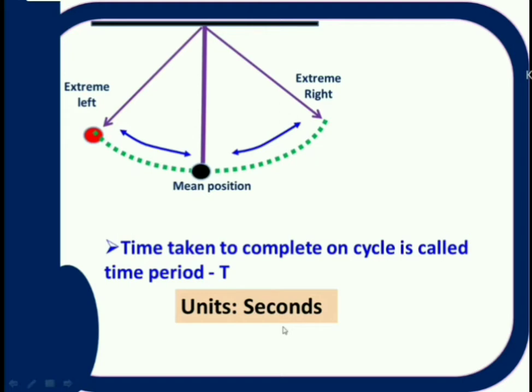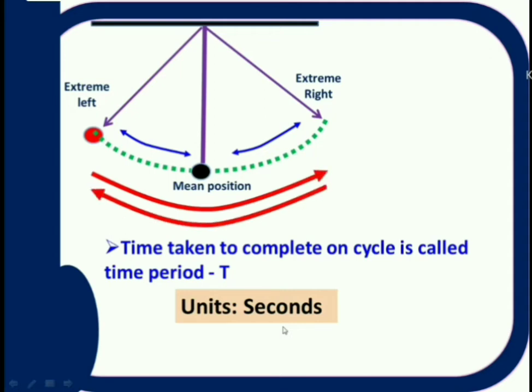Here oscillation means if you start at the left end, then you have to move towards the right end and again you have to come back to the left end. That will be called one complete oscillation. Otherwise, if you start the oscillation at the right end, then you have to come to the left end and again go back to the right end.